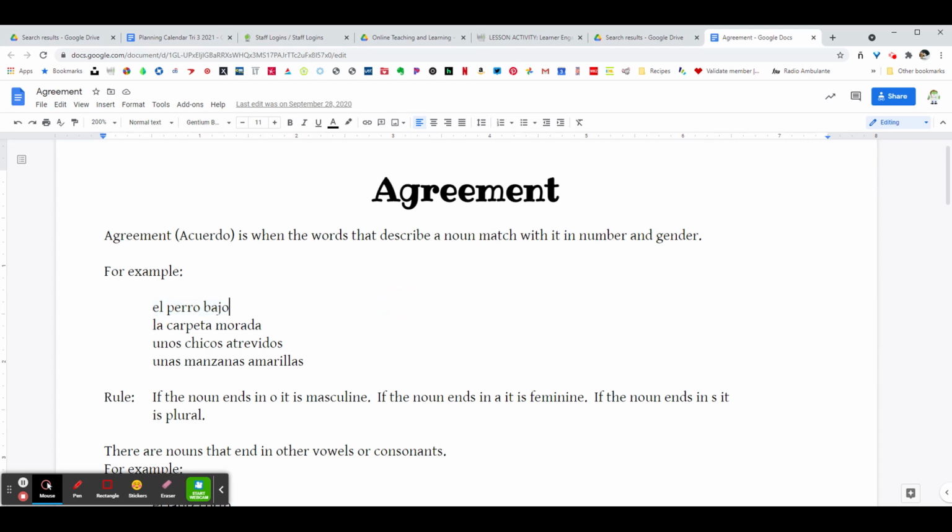All right, so we've covered what agreement means, what articles are, and how to tell with certain nouns that you can't outright see the gender of, how to look at the article to see exactly what gender it is, and then also what word order adjectives, articles, and nouns come in. All right, that's your mini lesson for today on agreement. Be ready to use and apply this topic in an upcoming assignment.